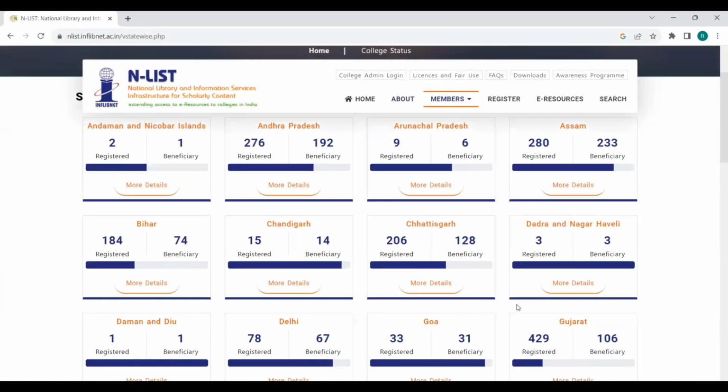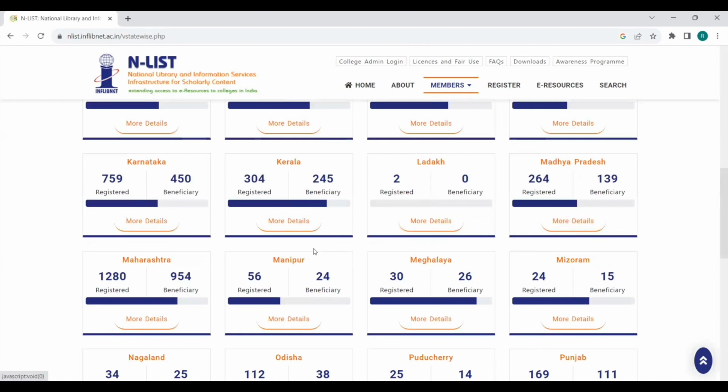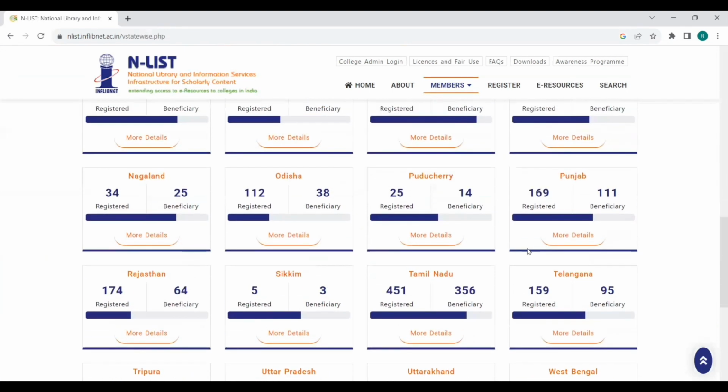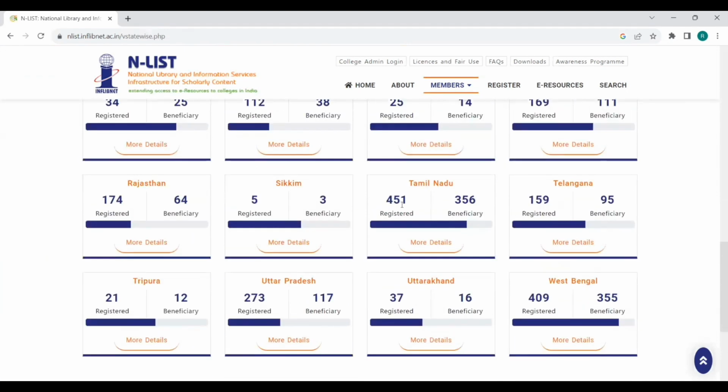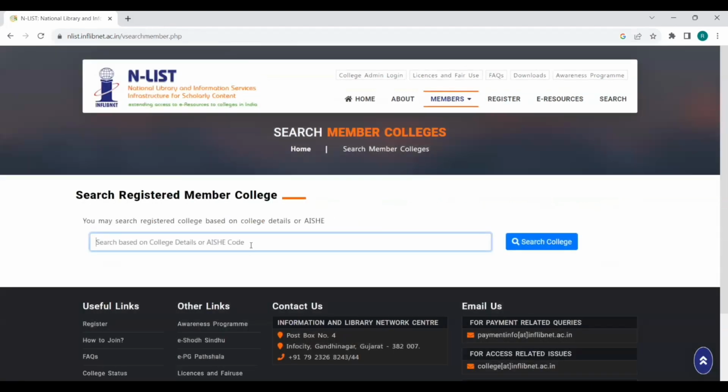The state-wise list: if I click state-wise, since I belong to Tamil Nadu, I may be interested to know how many colleges are under Tamil Nadu. 451, and the beneficiaries 356.